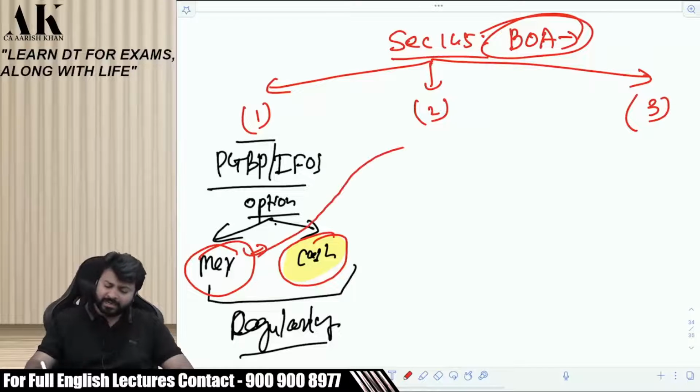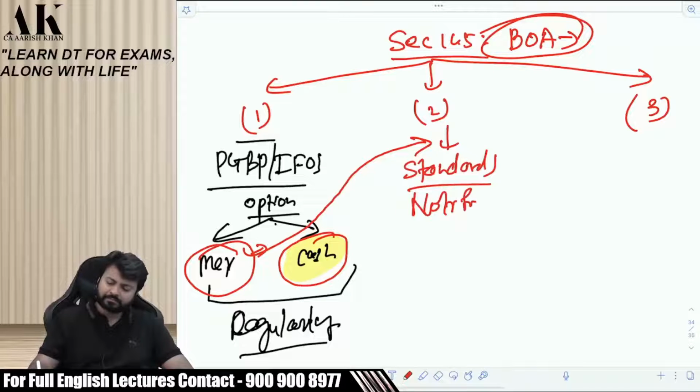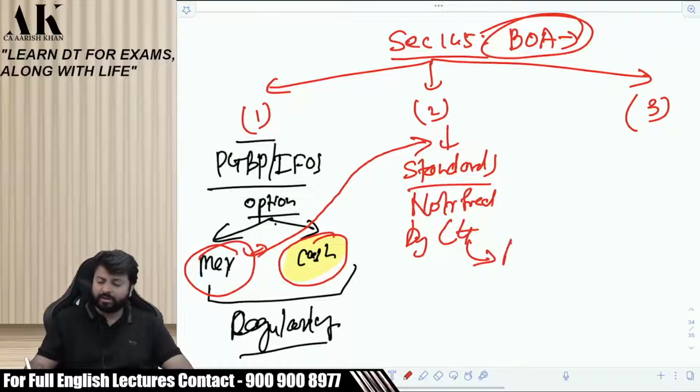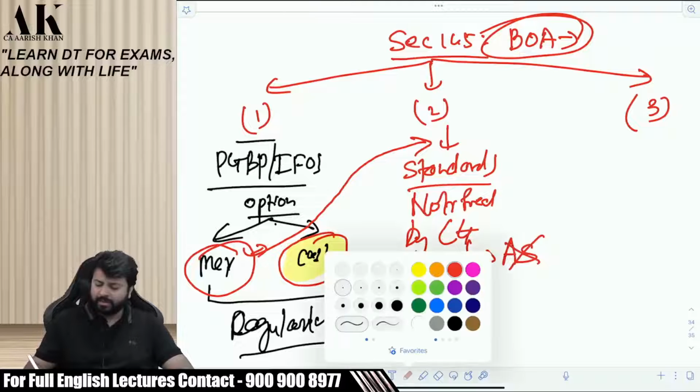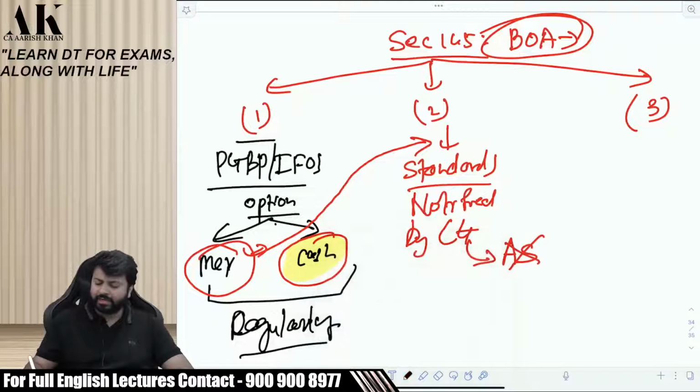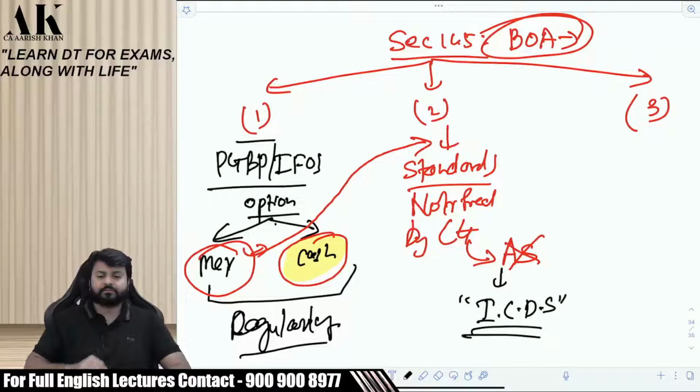The government says that if you are following a mercantile system, you have to follow the standards as notified by central government. And what central government has notified? Earlier central government used to notify accounting standards, but now they have not notified accounting standards. They have given their own standard by the name called income computation and disclosure standards.